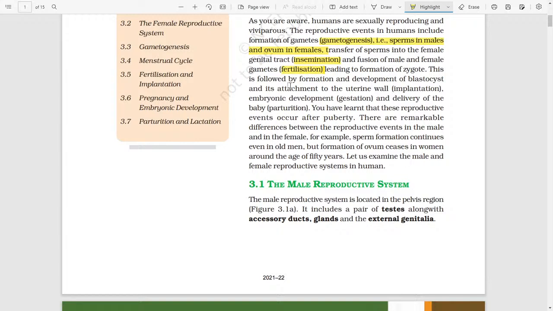This is followed by formation and development of blastocyst and its attachment to the uterine wall, which is known as implantation. Embryonic development, gestation, and delivery of the baby, parturition.